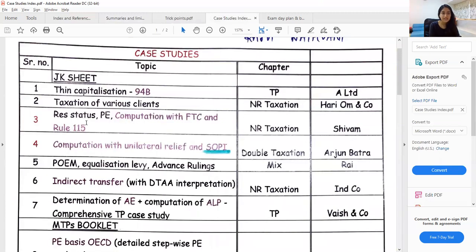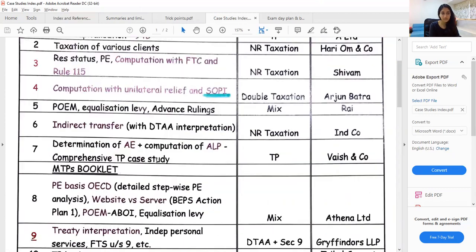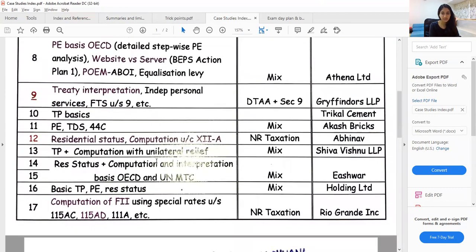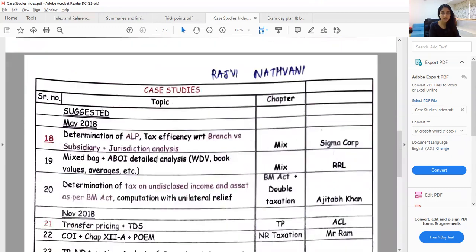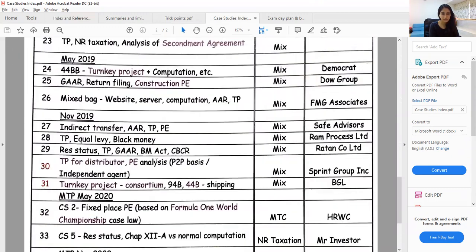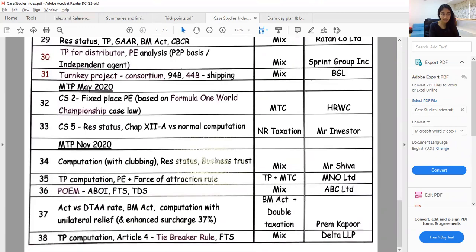This basically has all the case studies, then the chapter, and then the party name, the way in which you identify the case study. This was from my classes sheet, which was essentially from some of the MTPs or some sample case studies which the institute had uploaded. And this was from the MTP booklet. It was from the suggested answers of all the previous attempts and from the recent MTPs.